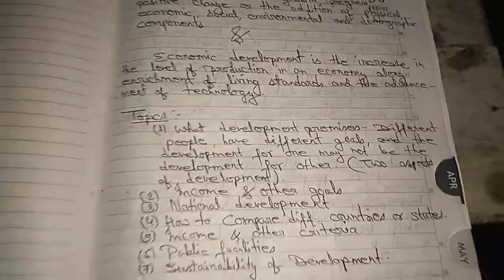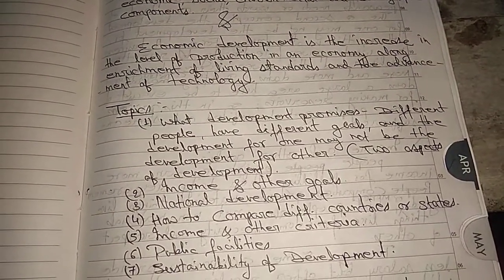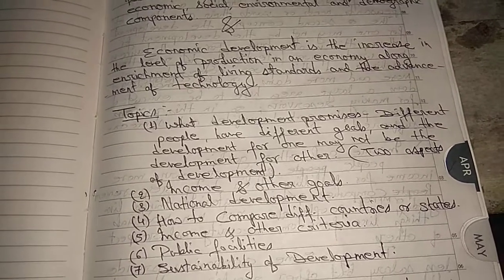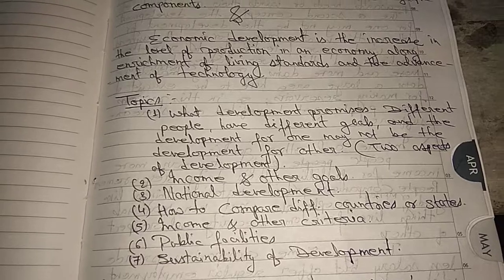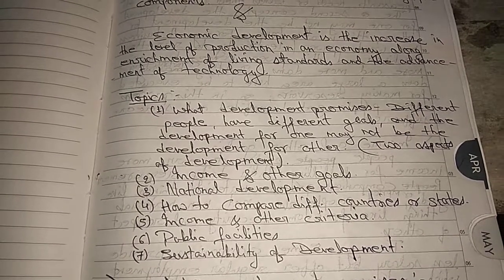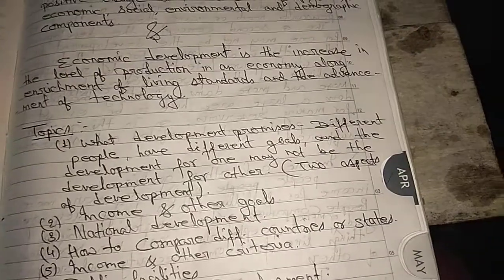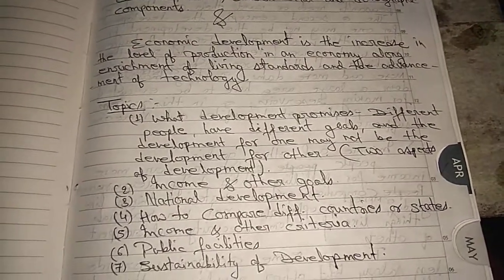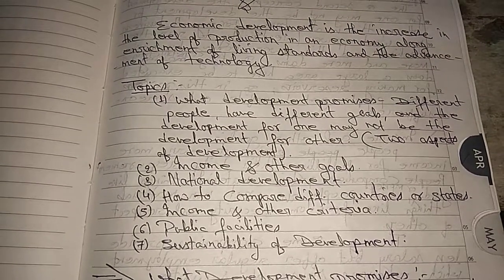Now students, come to our topic, that is development. When you consult your book, you will see what development promises: different people have different goals, and the development for one may not be the development for other.